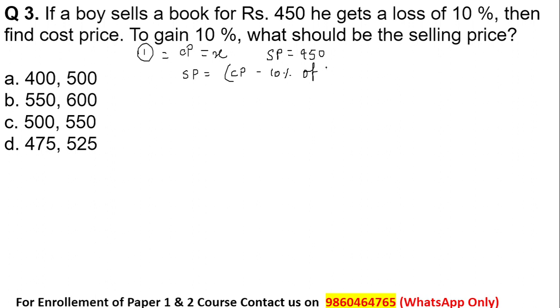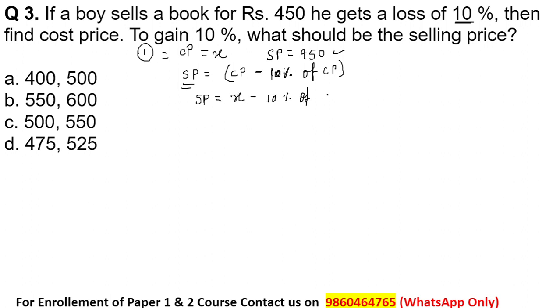Now let me explain why I have done this. The selling price of the book is given, that is 450. They have mentioned that the person is incurring a loss of 10%. Loss or profit is always calculated based upon the cost price. Hence, if I subtract the loss, that is 10% of the cost price, from the cost price, I'll get the selling price. So selling price will be equal to CP, which we have considered as X, minus 10% of X.